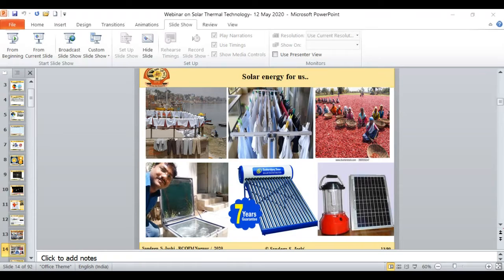Then, if I look again at the solar thermal technology timeline, in the 7th century BC we had magnifying glasses. Then we were using burning mirrors, then bronze shields as reflectors, then again burning mirrors for religious purposes. So this is the long history where we have been using solar energy since the 7th century BC.